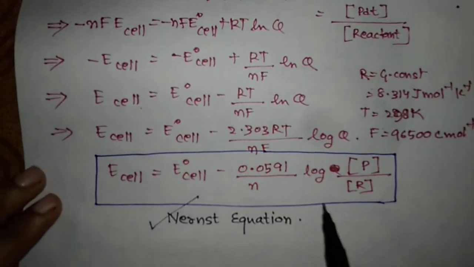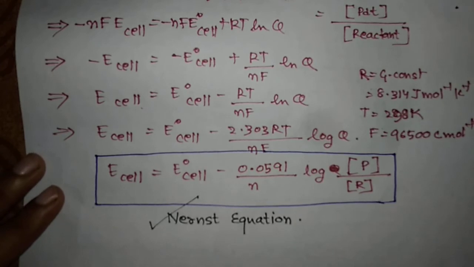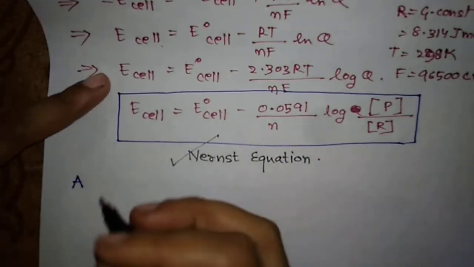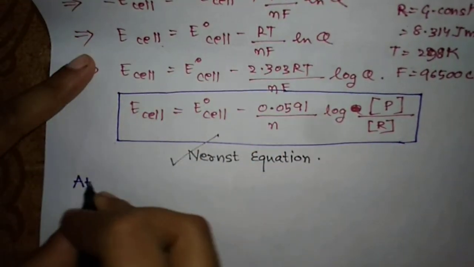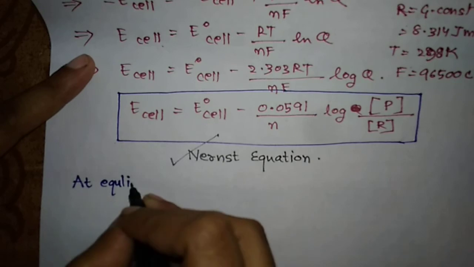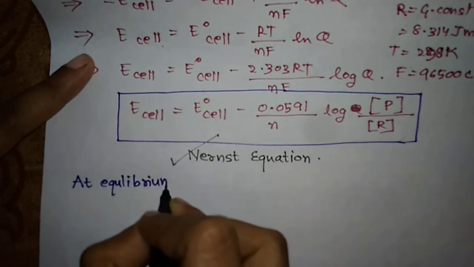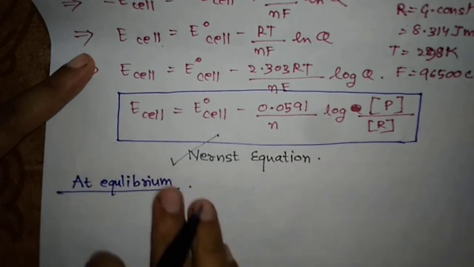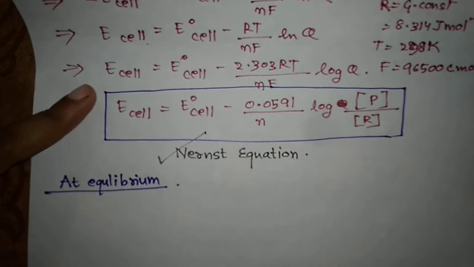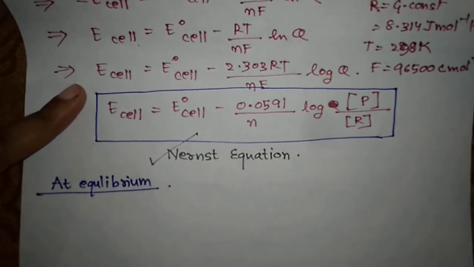Now one more thing here which is important is the equilibrium condition. See students, at equilibrium what will happen? So this expression you write down, okay, because they ask you in your exams, it comes, the Nernst equation, it is very important. See at equilibrium what will happen? See, I am taking an example of your Daniell cell only.